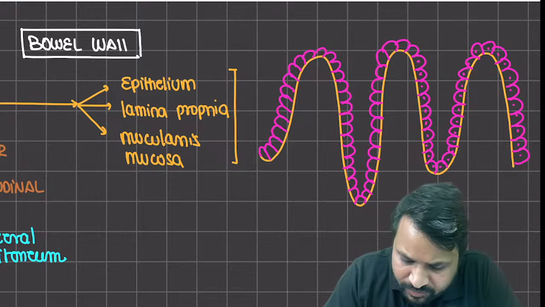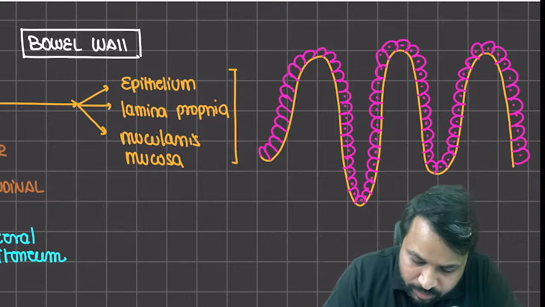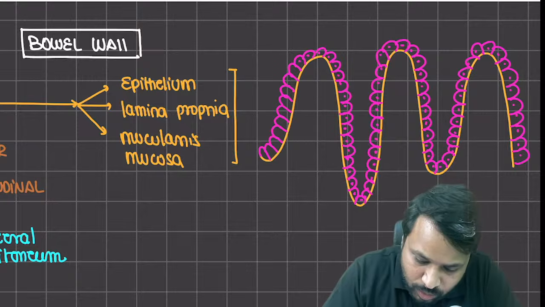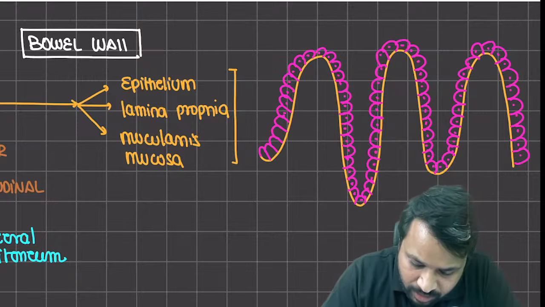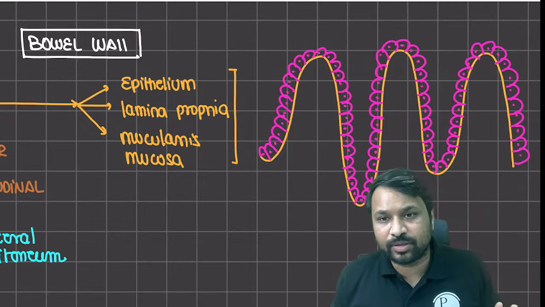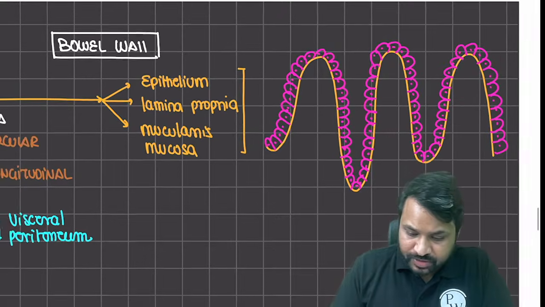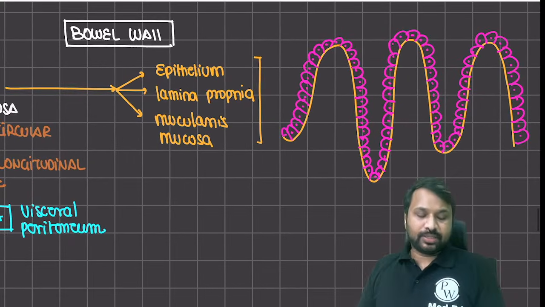We'll talk about it, but for now you should know that the outermost layer of the intestine is going to be your epithelium. I'm just trying to make it more precise so that you understand it. Okay, so the outermost layer that is formed, this is your epithelial component, right?